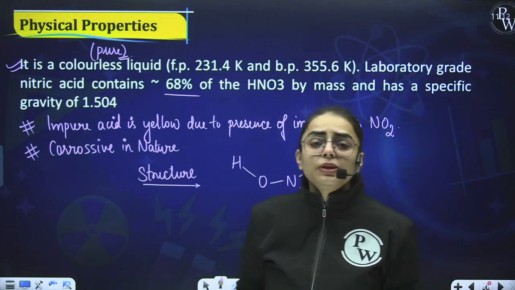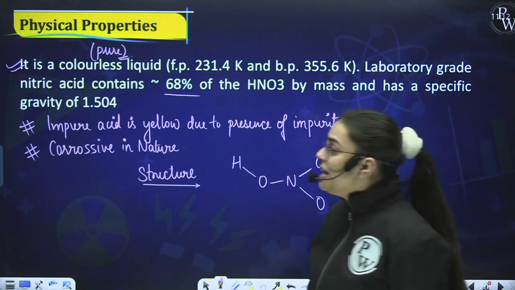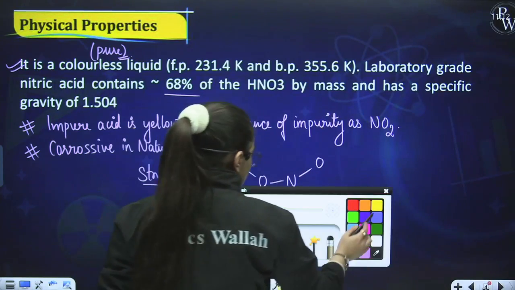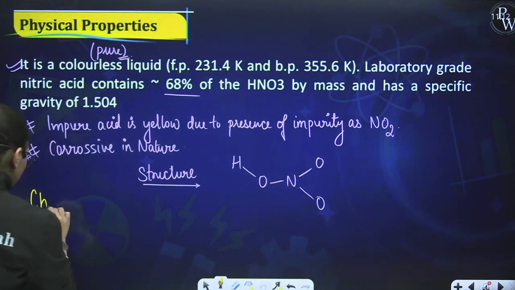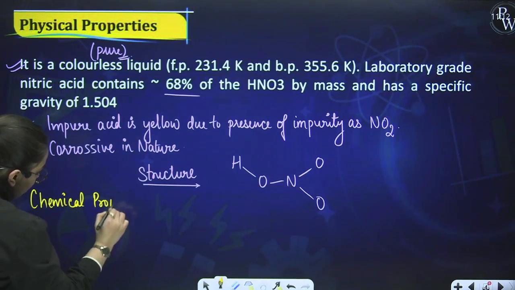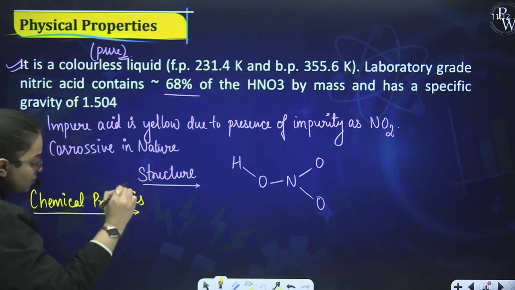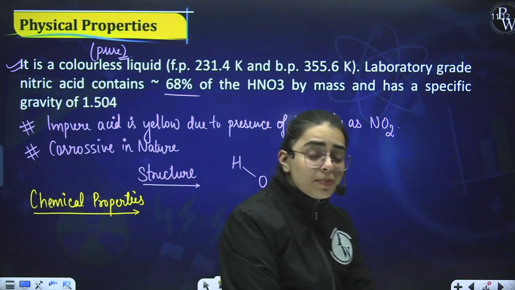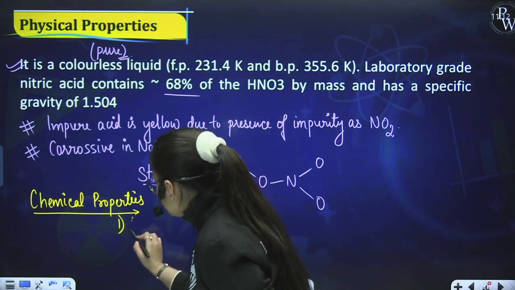Now, these are the simple physical properties that you need to remember over here. I guess this is clear to you, students. Now, students, come the chemical properties. Now we shall study about the chemical properties. If I talk about the chemical properties with respect to HNO3, the very first chemical property is that they are acidic in nature.